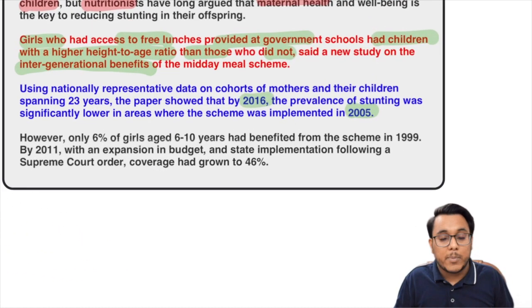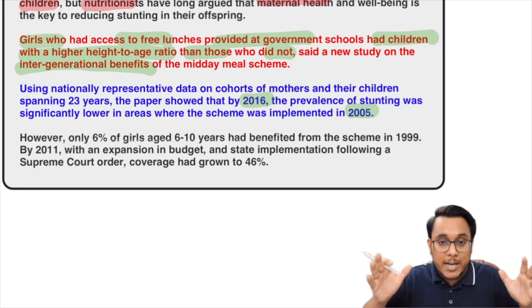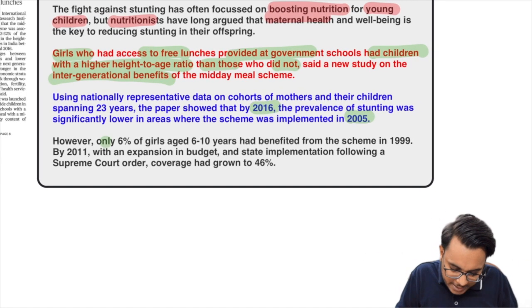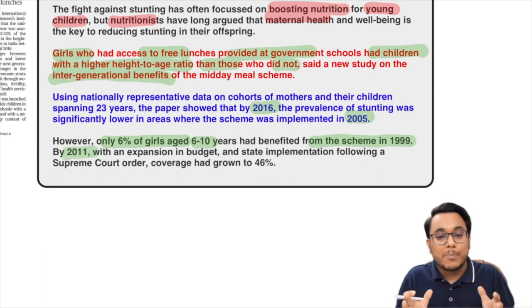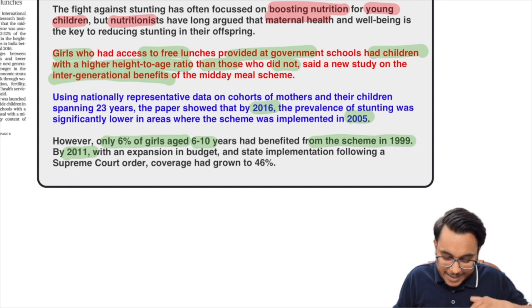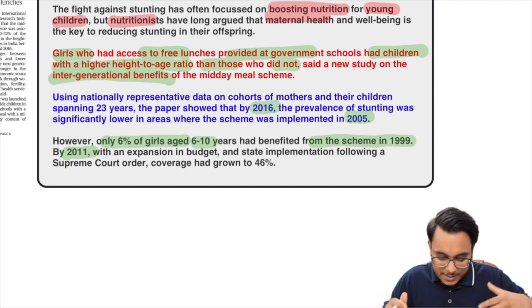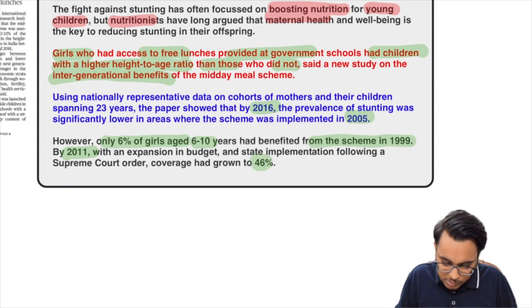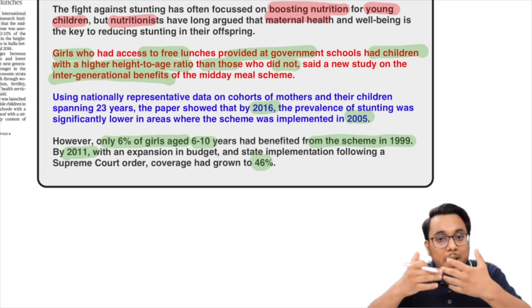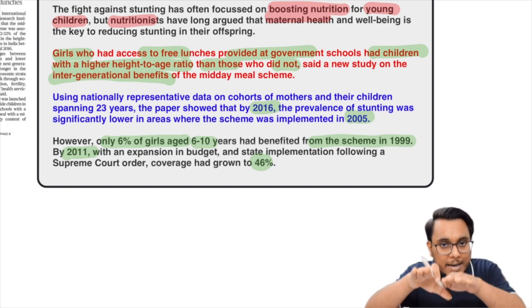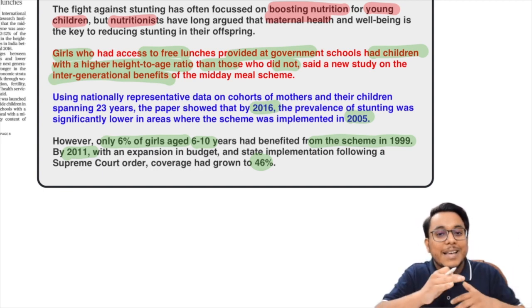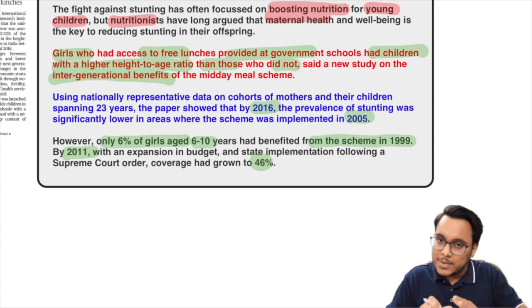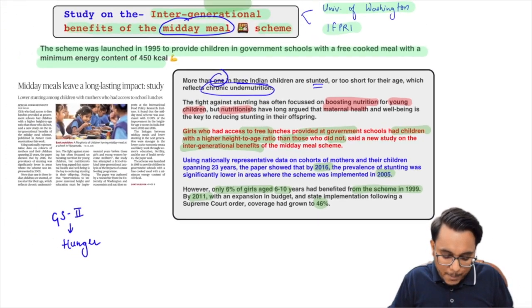Now guys, further it has also been provided that actually the benefits are not much into the quantity. Why? Because it was found that only 6% of the girls between the age of 6 to 10 years had benefited from the scheme in 1999, and only by 2011 more budget was given to the midday meal scheme, and then only the expansion got increased, and guys, by 2011 the coverage was 46%. So it has been seen that now in coming 3, 4, 5 years we will see the reduction into the stunting. Why? Because the girls who had got the nutrition after 2011, 12, 13, they will become the mothers in 1 to 3 years.